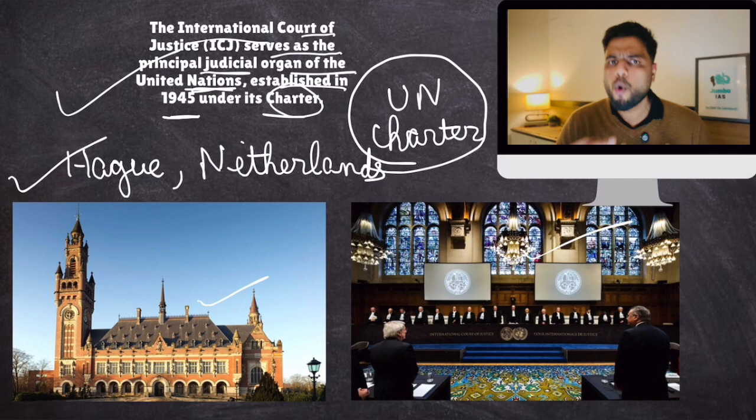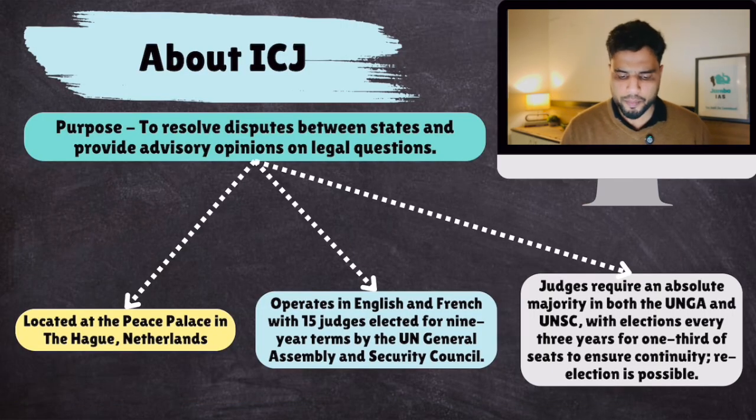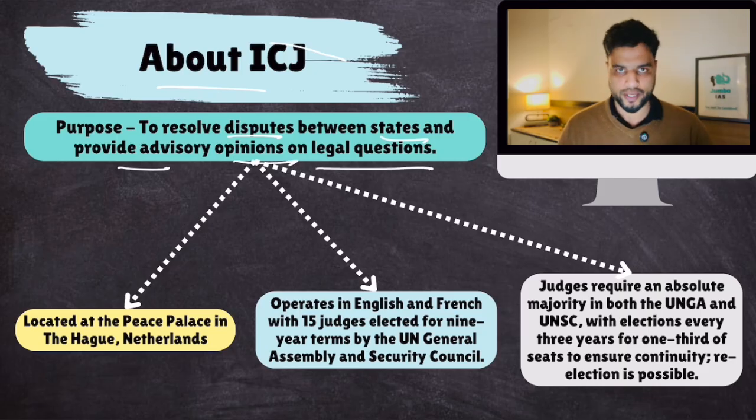Now let's gather some more details about ICJ. So what is the purpose of ICJ? To resolve disputes between states and provide advisory opinion on legal questions. Basically, the main purpose is to resolve disputes between states.